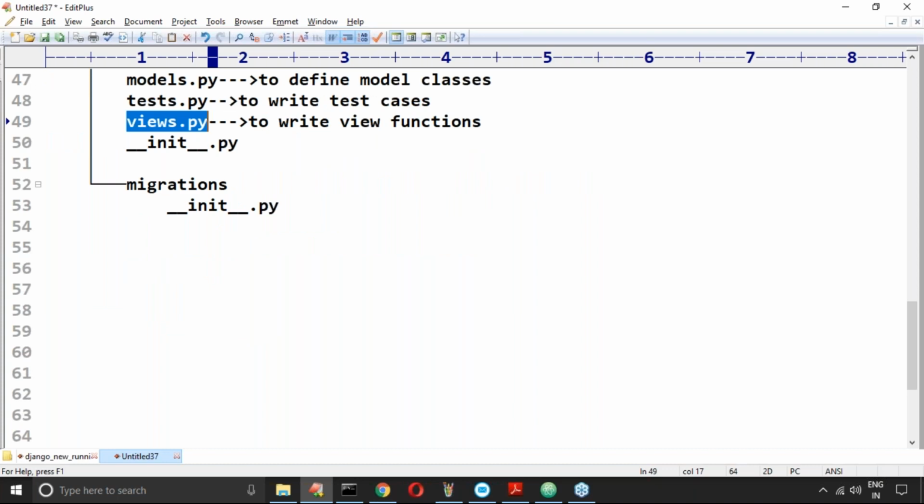Are you feeling comfortable, right? Yeah. Control C to stop the server.